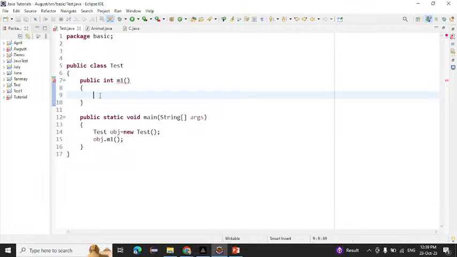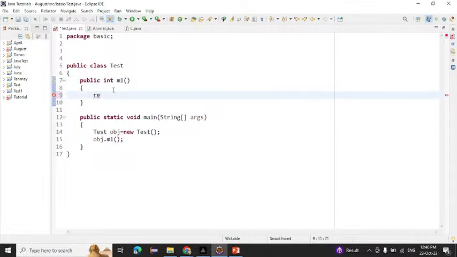We need to add a return keyword. Nagavarn is saying return, Rajesh is saying void. Like return 0, we can return the zero, or either we can write void also. If you don't want to return anything, we can write void. If you want to return anything, we can write any data type here, or the wrapper class here. So this one is the integer.